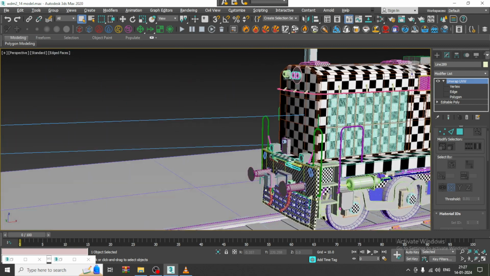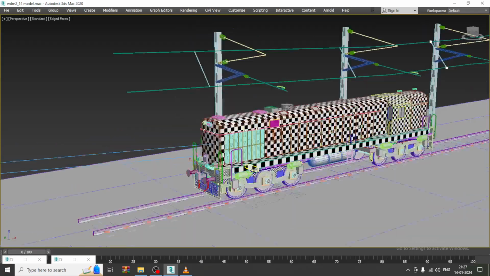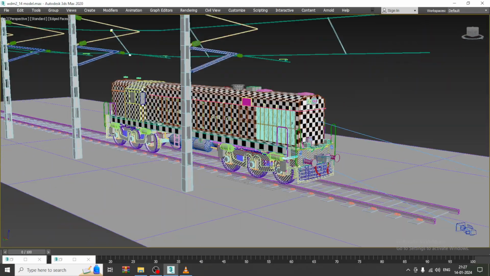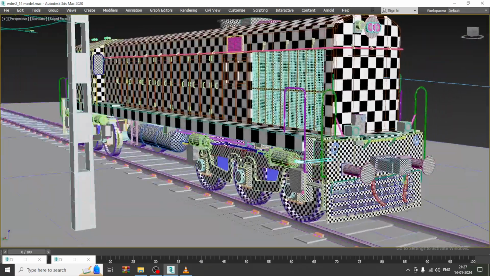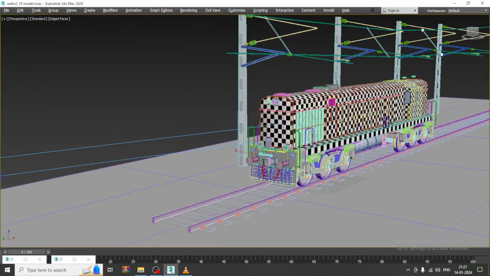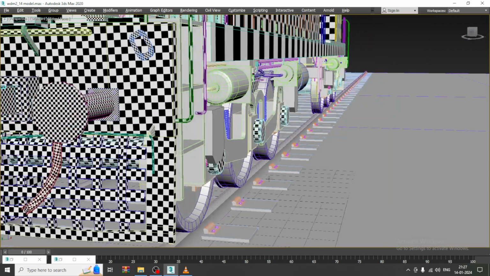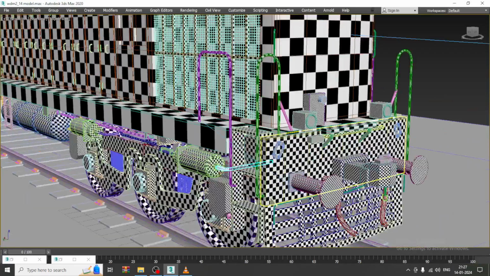So as you can see, we have almost done the whole unwrapping of this. We can start up with the texturing. I'll just duplicate this in the coming tutorial.